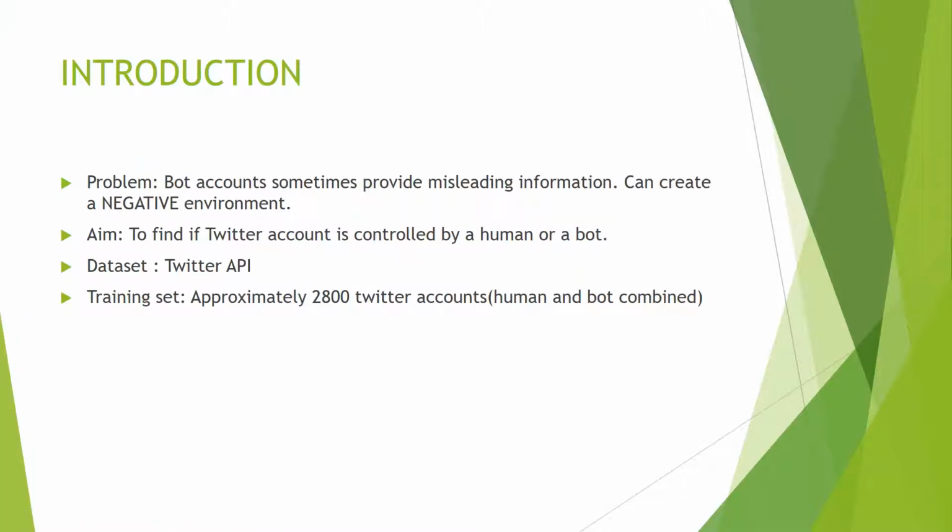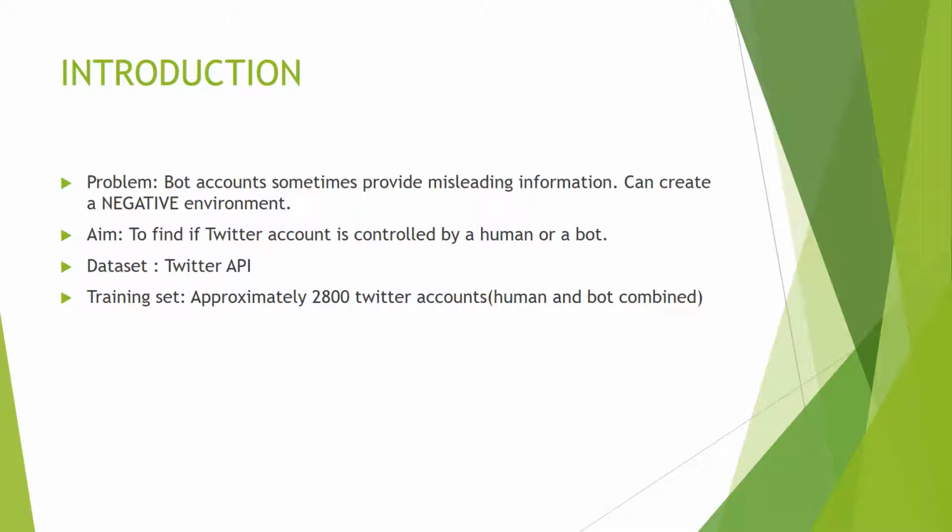So why is it required to find whether a Twitter account is maintained by a bot or a human? While many bot accounts can be harmless, most bots are created with the intention of making a nuisance, posting unwanted stuff over the internet and offending normal people. So our aim is to differentiate the accounts maintained by humans and bots. When a new account is given, our classifier predicts if it's a bot or not.